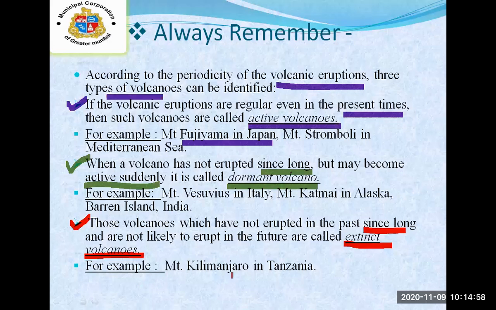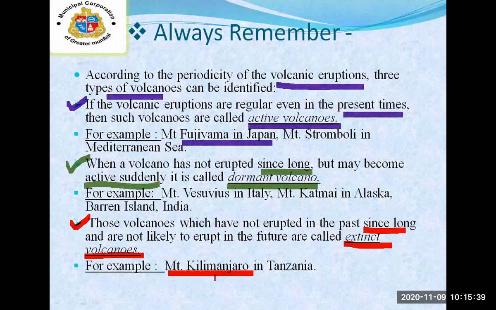Example, Mount Kilimanjaro in Tanzania. Just now we have seen the actual image of it. It was a central type or conical volcano. Due to these three tenses of English and these three periodicities of volcanic eruptions, here you can easily get two marks. With this idea you can note down the answer in your own words also. I hope you have understood how to keep the things in your mind.